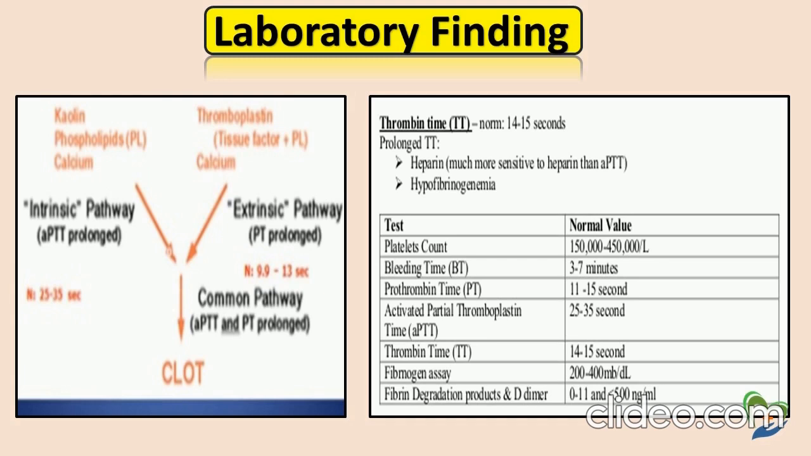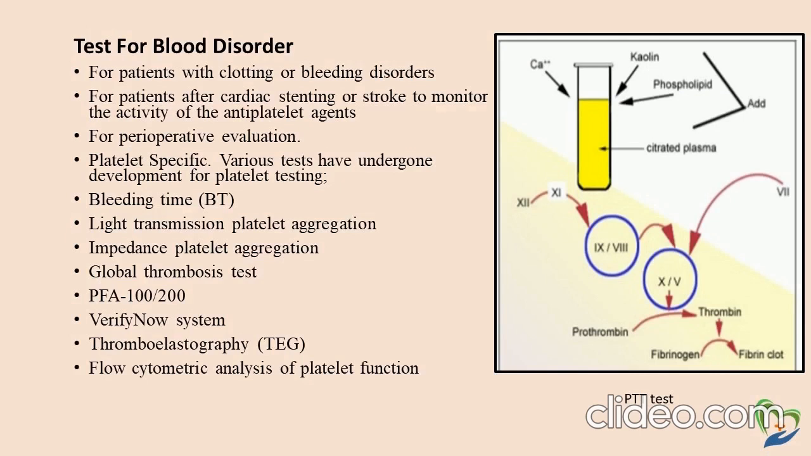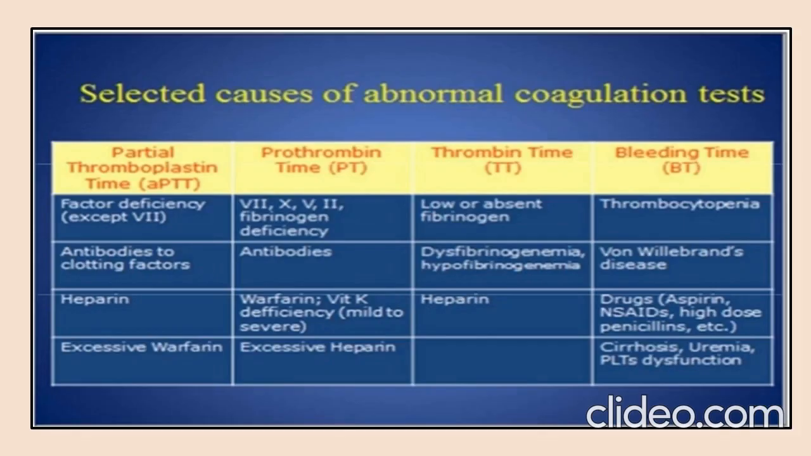ng/mL. In this slide, we can see a few tests for blood disorders: bleeding time, light transmission platelet aggregation, impedance platelet aggregation, global thrombosis test, and then thromboelastography, and a few others. This table shows a list of causes of abnormal coagulation tests.